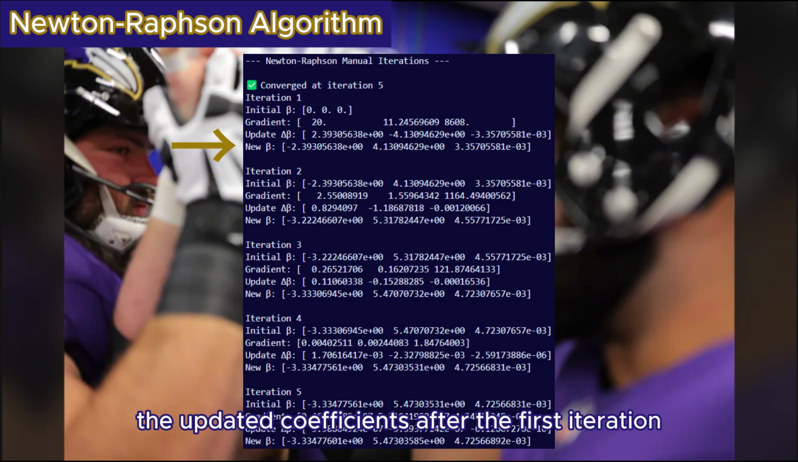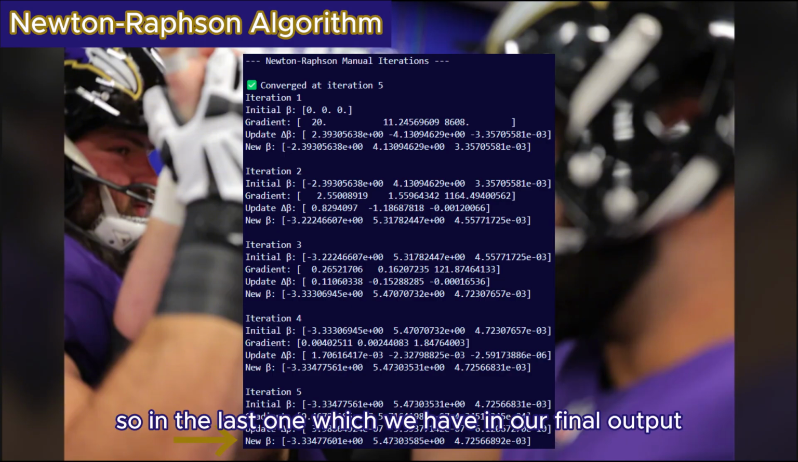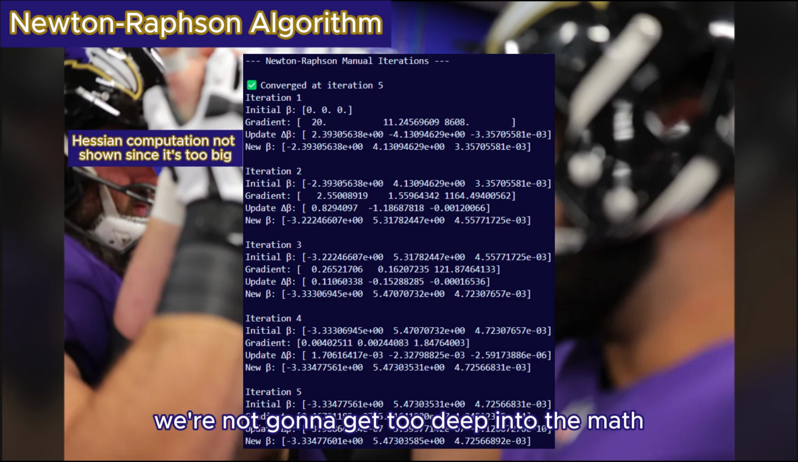The updated coefficients after the first iteration are negative 2.39, 4.13, and 3.36. After the second iteration, it goes to negative 3.22, 5.32, and 4.56. There were a total of 5 iterations, so in the last one, which we have in our final output, negative 3.33, 5.47, and 4.73. We're not going to get too deep into the math for this part.